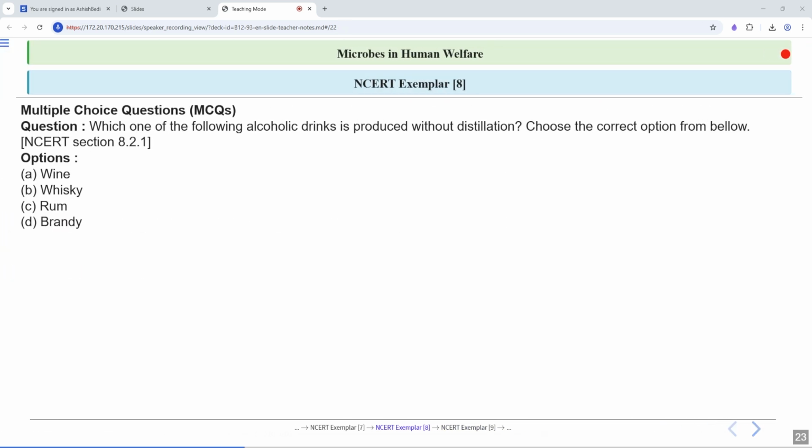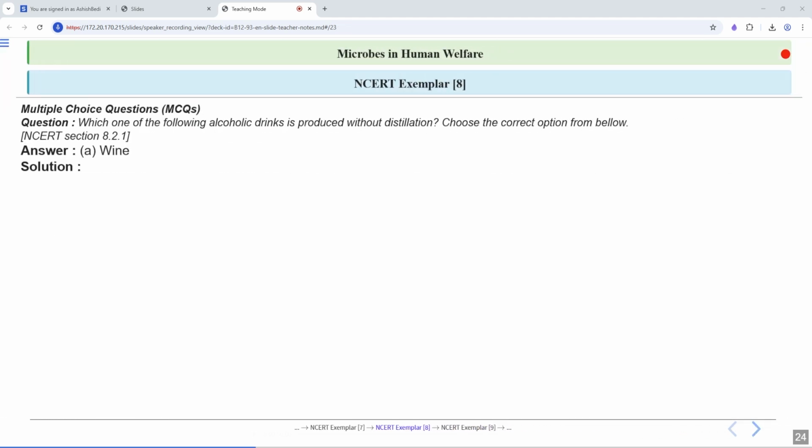Next question, which of the following alcoholic drinks is produced without distillation? You have to choose the correct option from below. The options are wine, whiskey, rum, and brandy. Let's have a look at the answer. Option number A, wine is the correct answer.